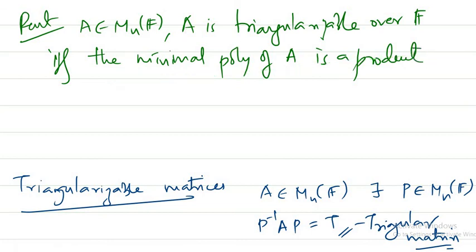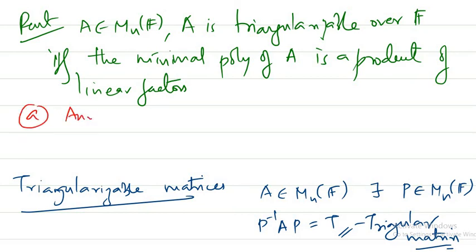Here it's not required that they should be distinct linear factors. It's enough that it is a product of linear factors.